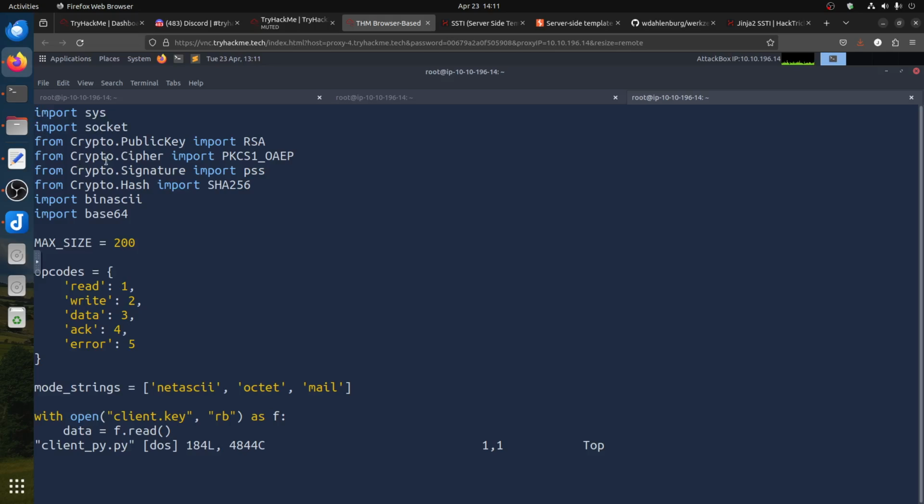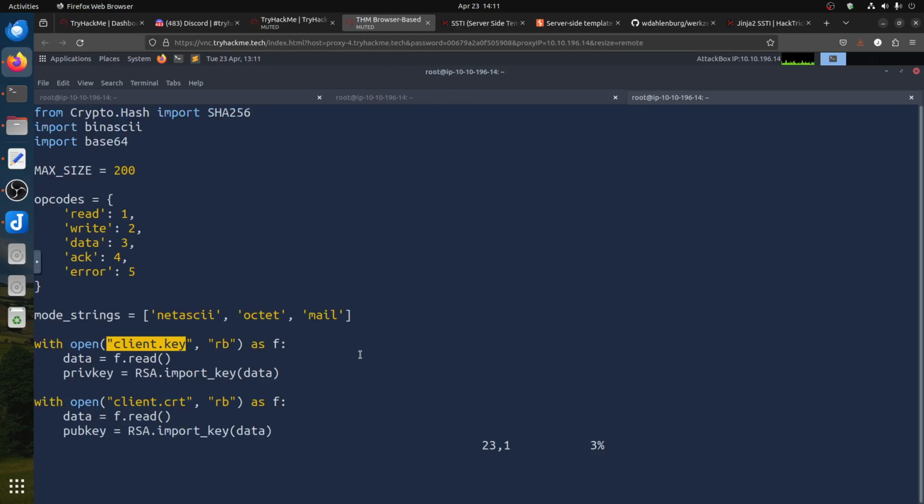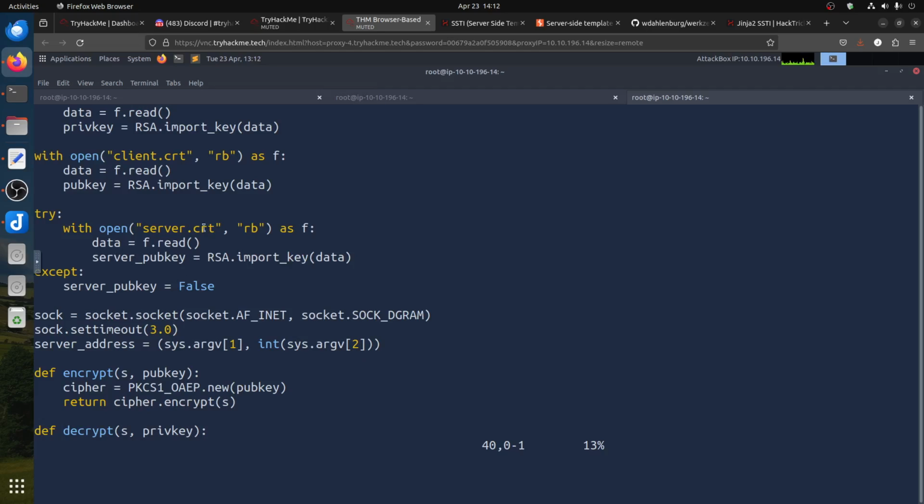I gave this script to ChatGPT, and the conclusion was it's like an FTP server. This is when you send a plain text file, and this, I think, is binary, and this is the old version. You can see it is opening the client key, client cert, so it's doing something. Then it's going to the server key.